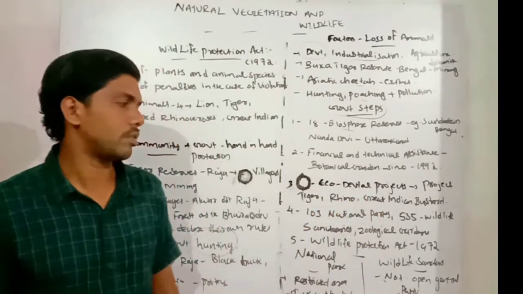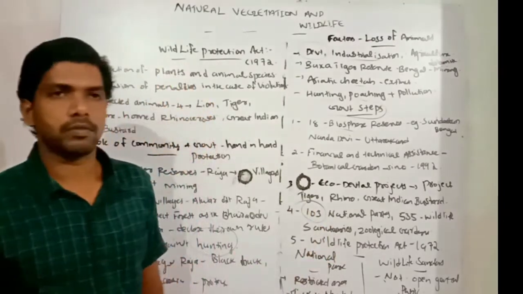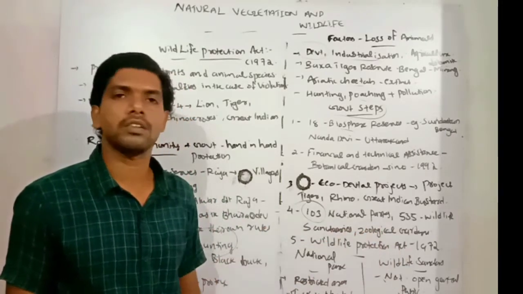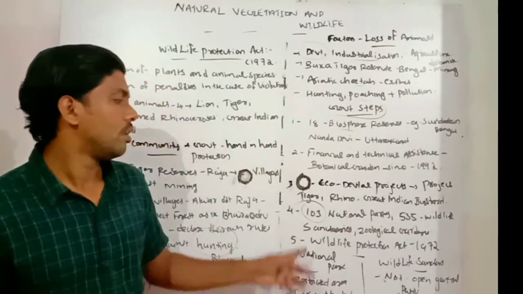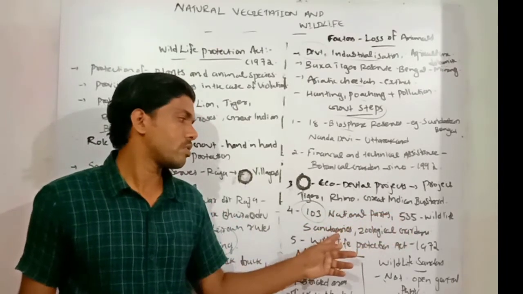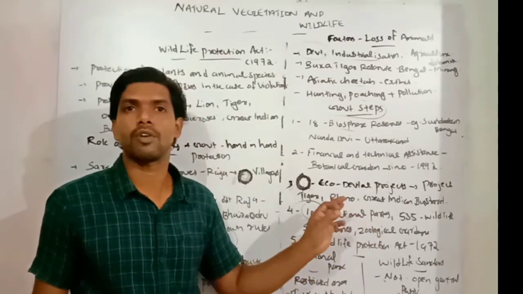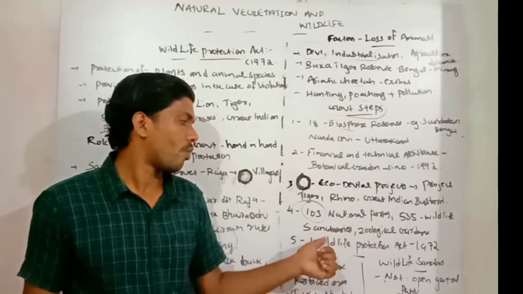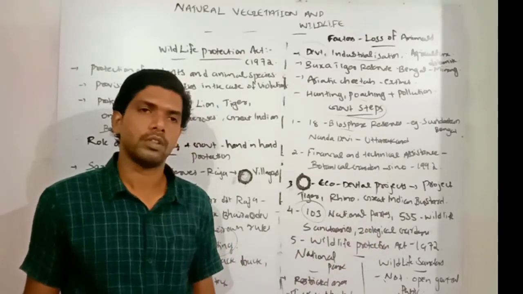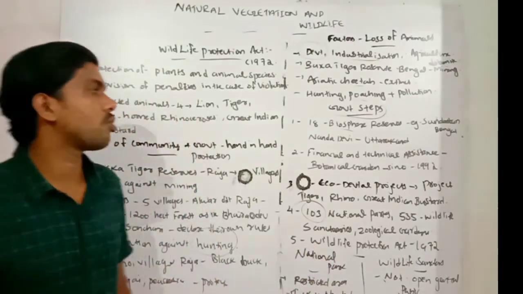These are the examples. Then, the Indian government has set up 103 national parks, 435 wildlife sanctuaries and zoological gardens for the protection of India's rich flora and fauna. And the Wildlife Protection Act was passed by the government in 1972. These are the five steps taken by the government for protecting the wildlife resources in India.